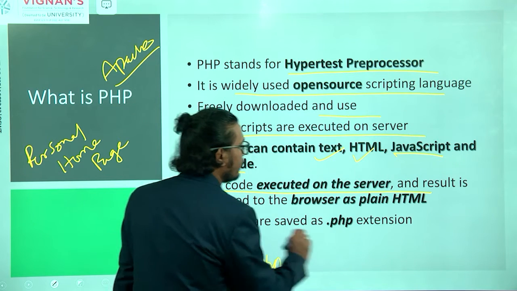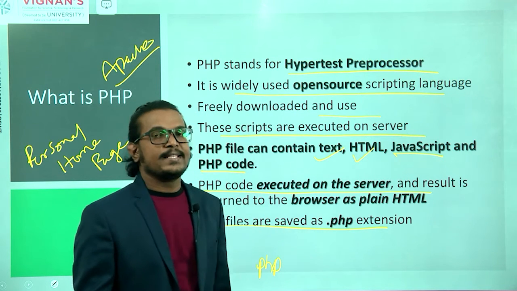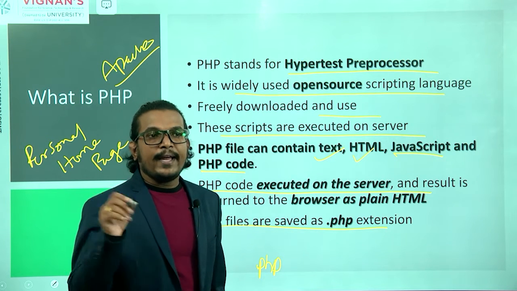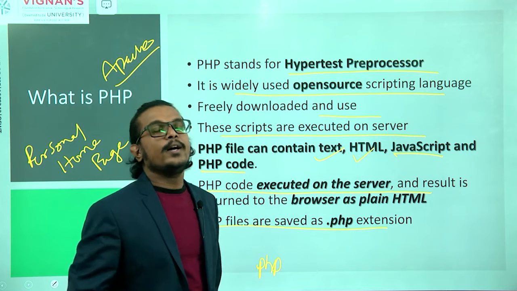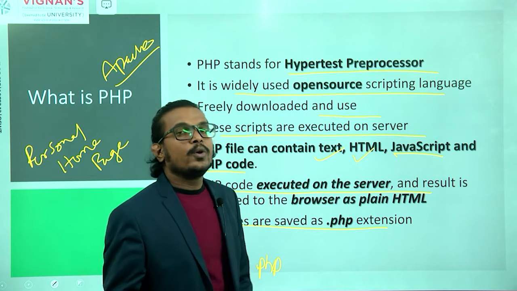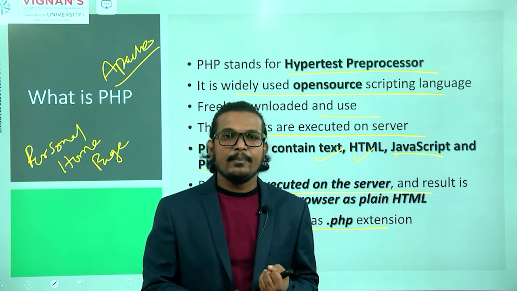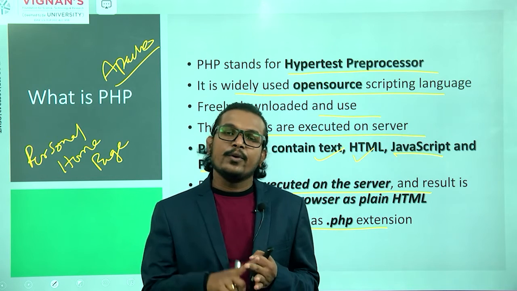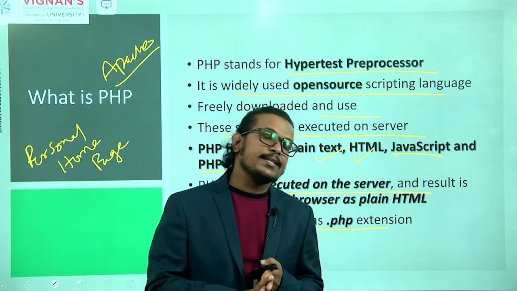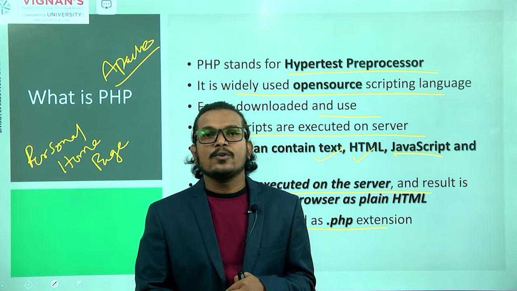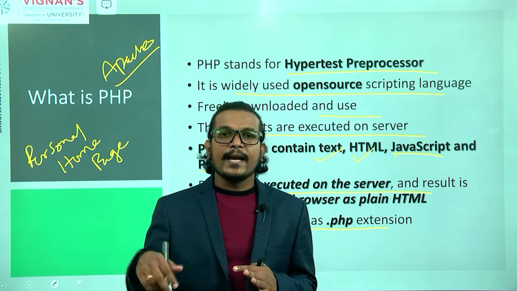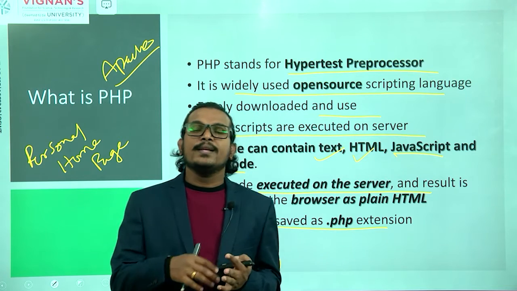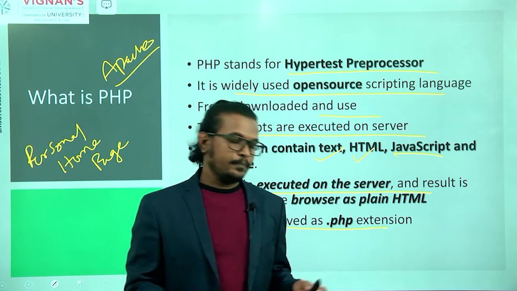Okay, now these files are saved with the .php extension. In that particular .php file, you can contain or maintain the HTML code, you can maintain the text information. Okay, you can have the JavaScript, you can have the CSS code also. Why are we using the CSS code? For providing the styles for our website, we are using the CSS code. Clear? So we can use all these things in our PHP file.